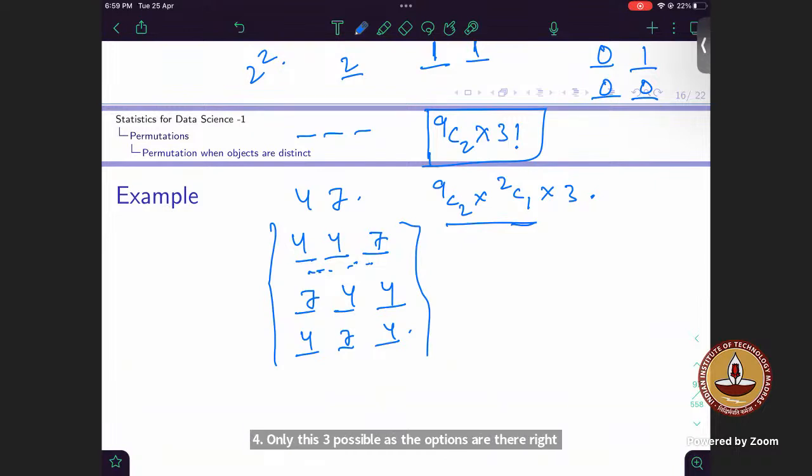No, yes, I did not get it. So the first position you fill in 2C1 ways. For the next two, you have to select the other number, for example. This is not the first position. This is one number out of the two numbers which will be getting repeated. Because out of 4 and 7, I am choosing one number which I can make repeat.